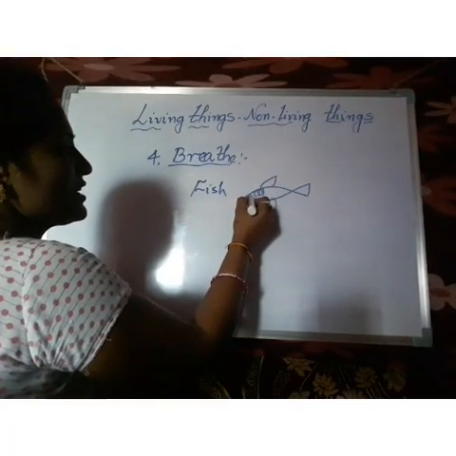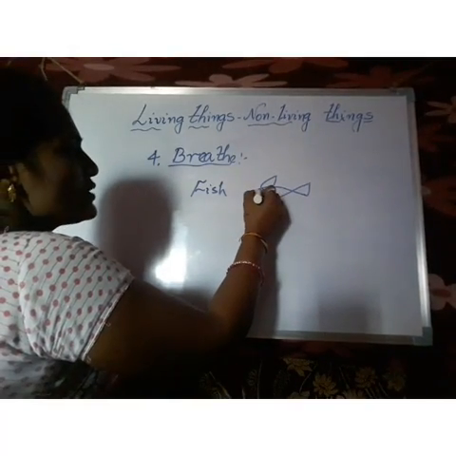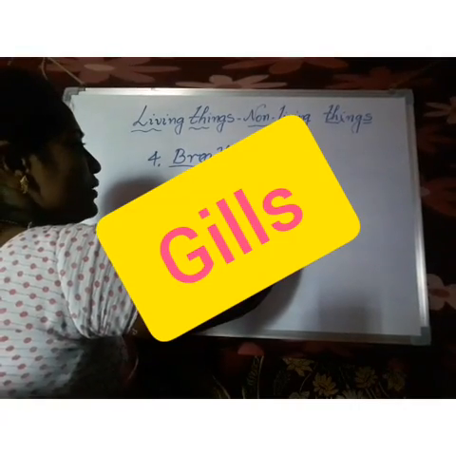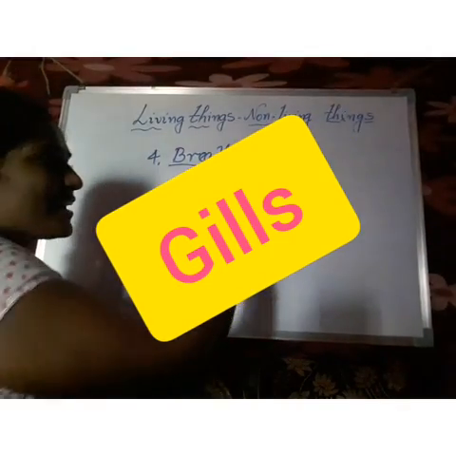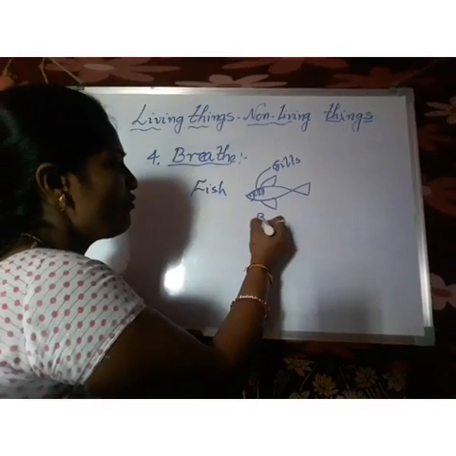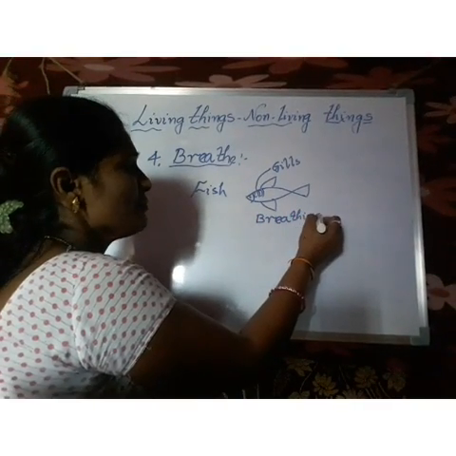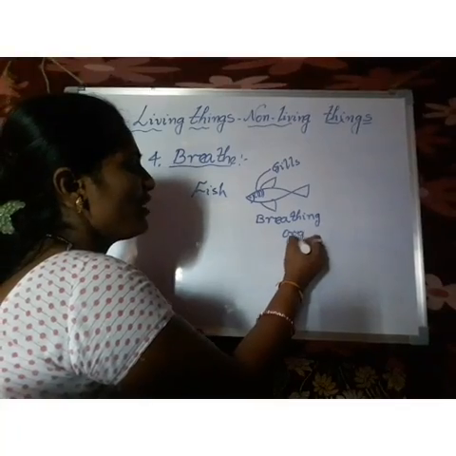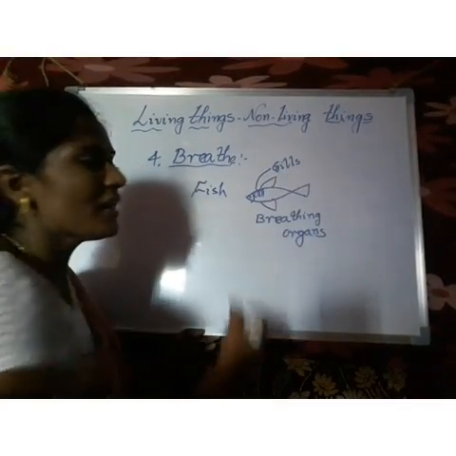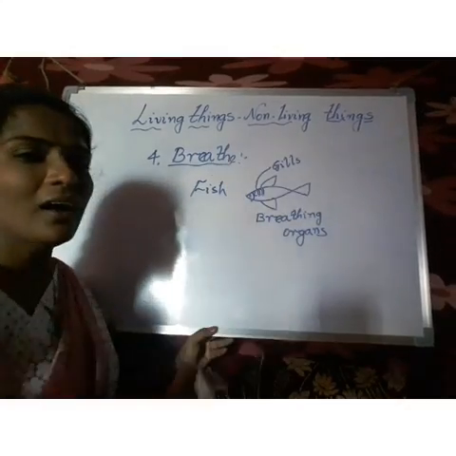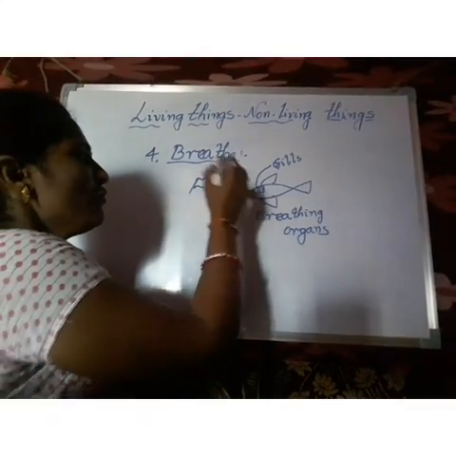See here, some structures are there. These we call gills. These are the breathing organs of fish. See children, very important points. What are the breathing organs of fish? Come on, say gills. Gills are the breathing organs of fish.